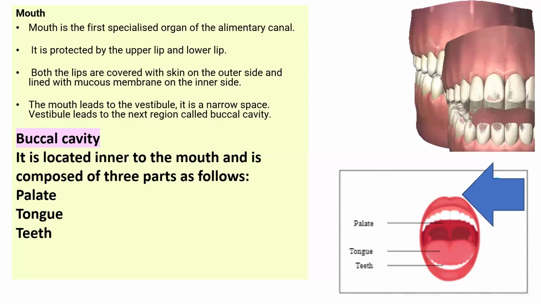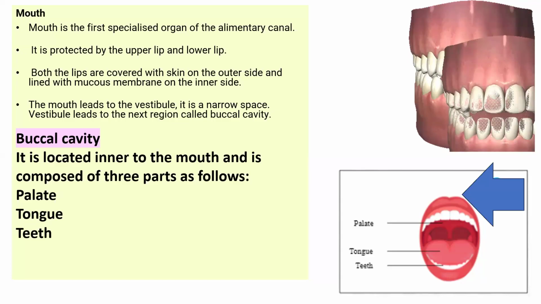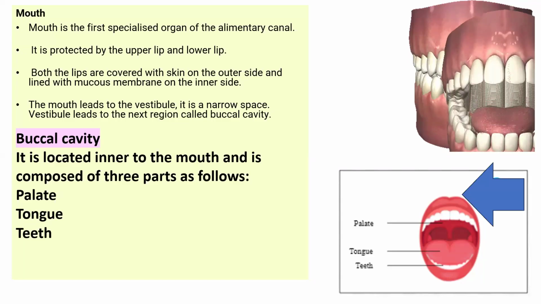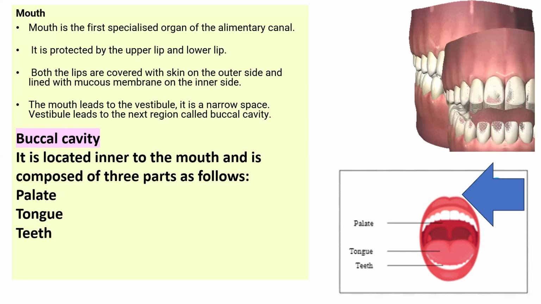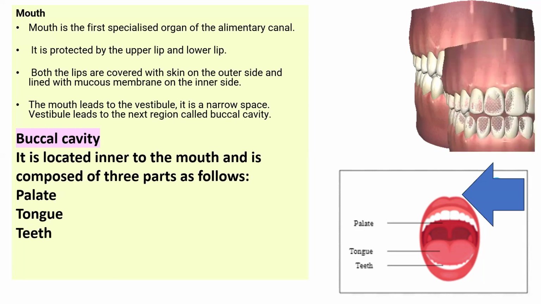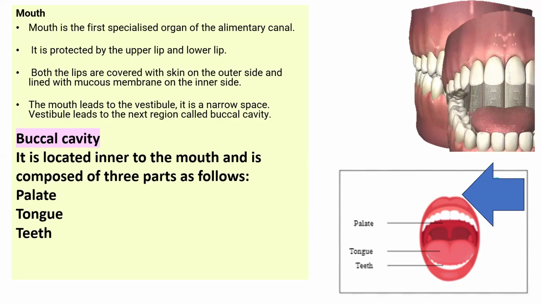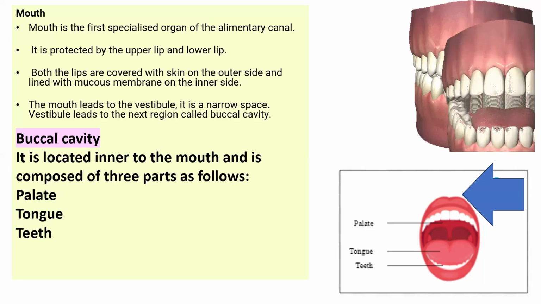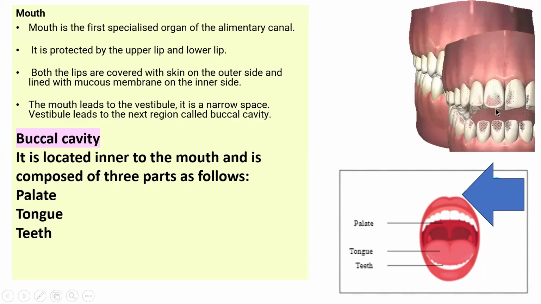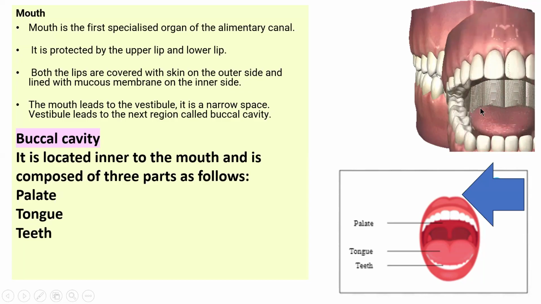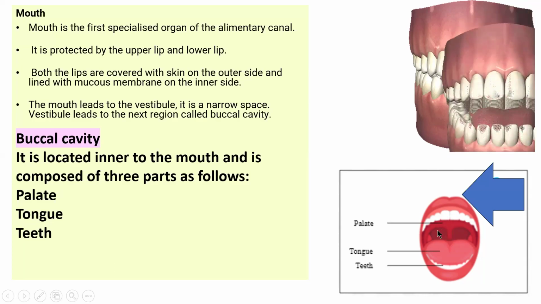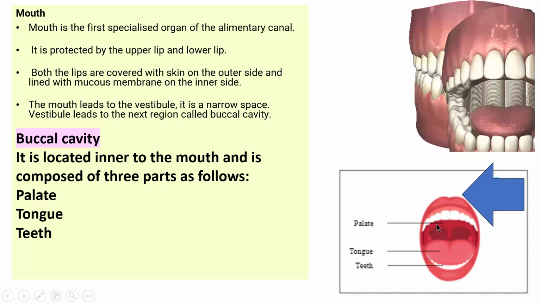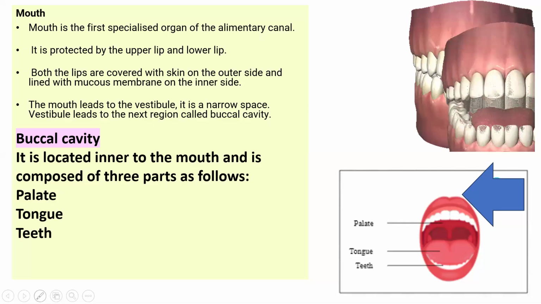Now we are going to move to the buccal cavity. The mouth leads to the vestibule, a narrow space, and the vestibule leads to the buccal cavity. The buccal cavity is located inner to the mouth and is composed of three parts: palate, tongue, teeth.